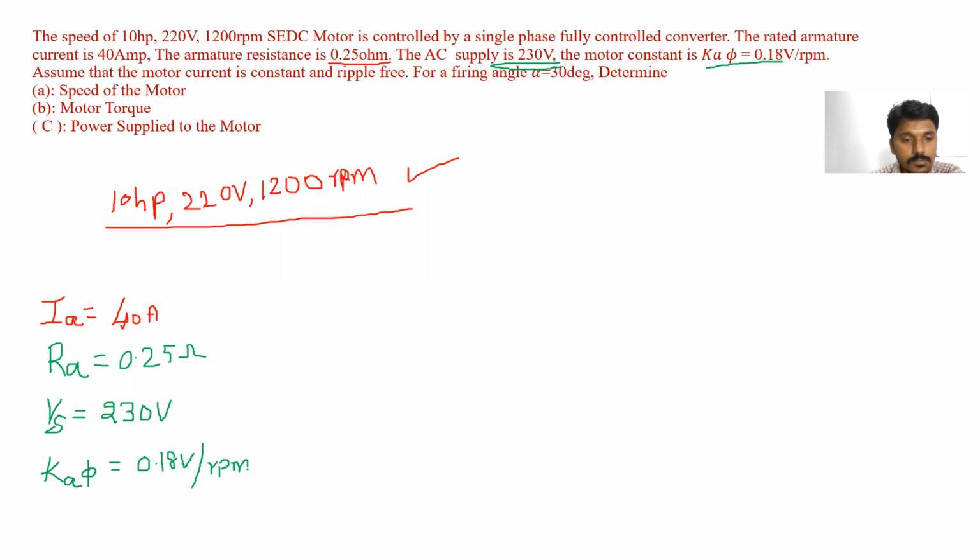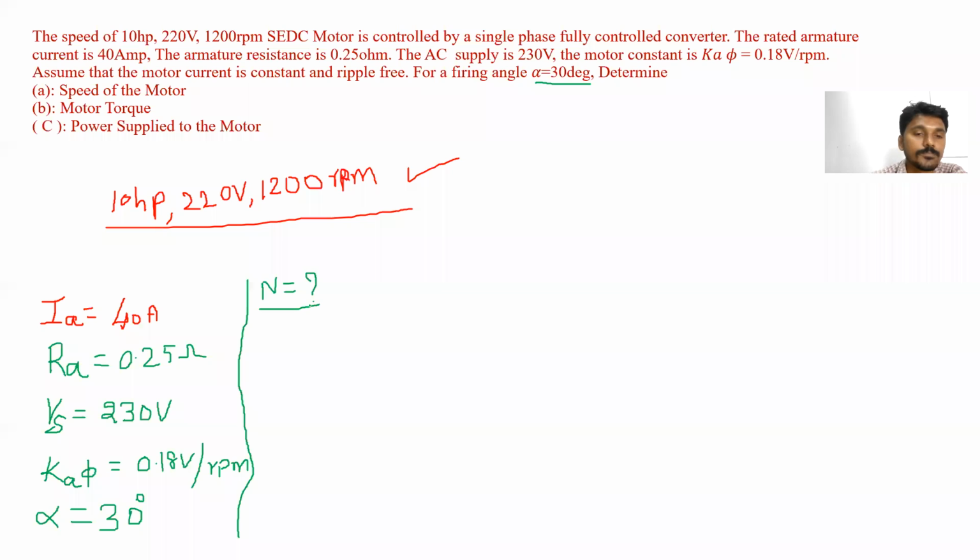All of you listening, please? Yes, sir. Okay. And next, what other data has been given? The firing angle. Yes, firing angle he has given. Alpha is equal to how much? 30 degrees. So what we have to find out here? The speed of the motor. Clear? So we have to find out the speed of the motor N.